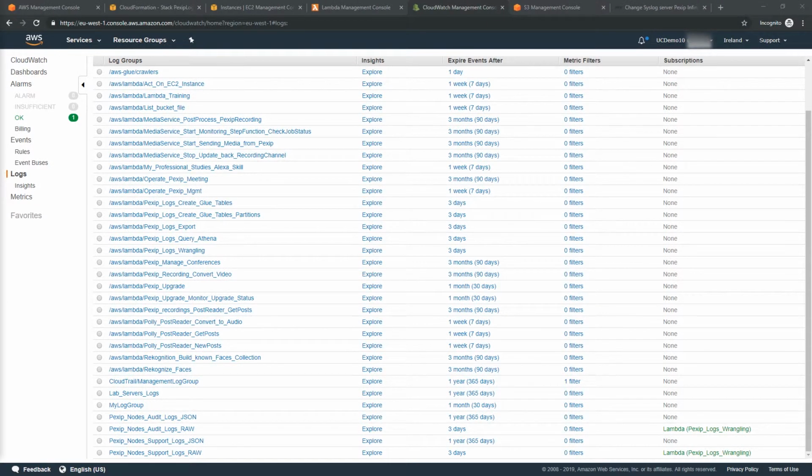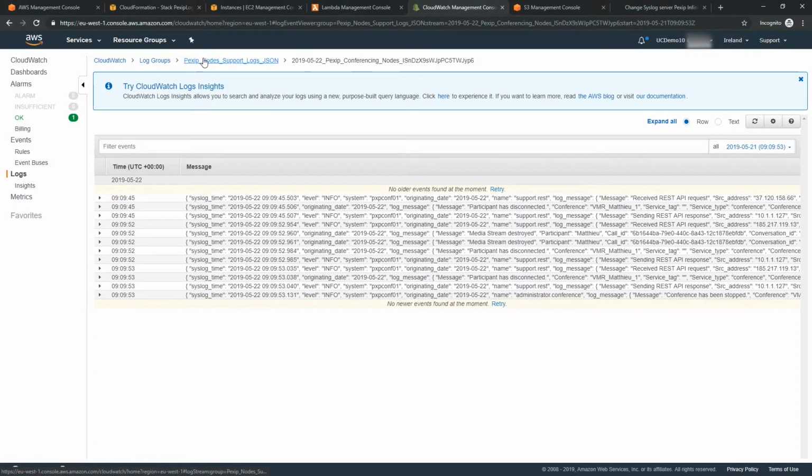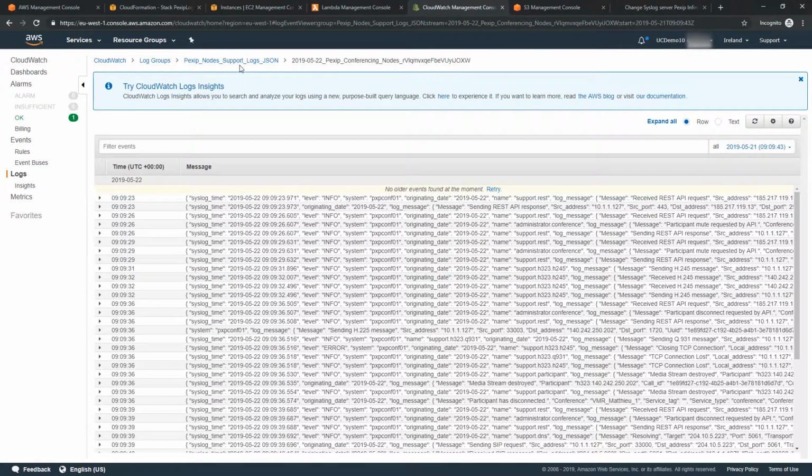On the CloudWatch side, two things to note. Each Lambda export function will put the logs into a separate log stream. If I look into the support logs, here we see the different log streams, each containing a batch of logs.